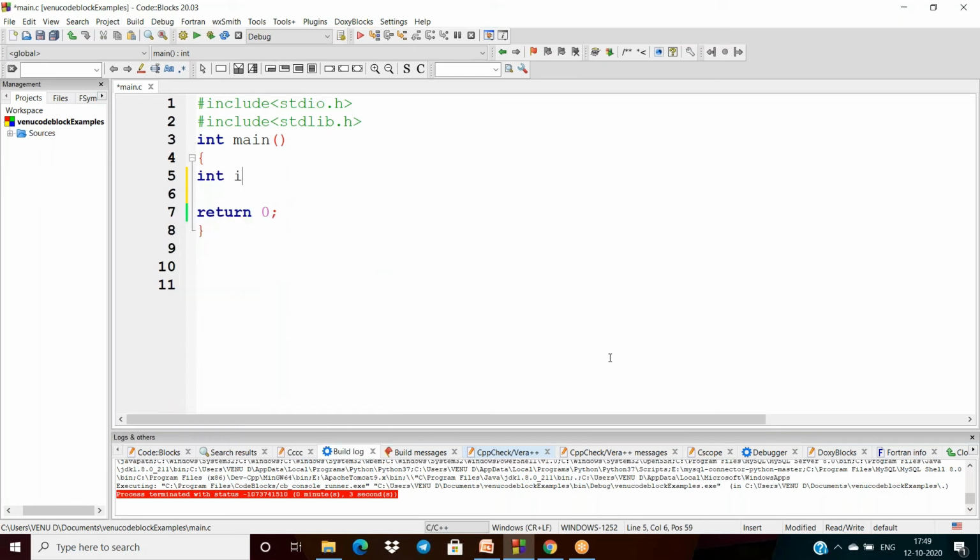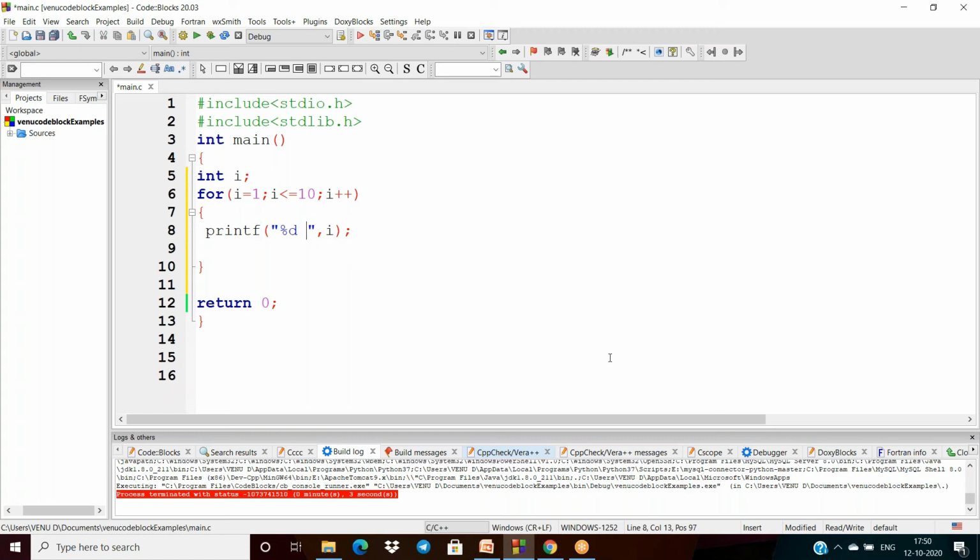First of all, I am declaring a variable like int i. After then, I have to write i equal to 1, i less than or equal to 10, and i plus plus. And after this, I am using printf percentage d comma i.